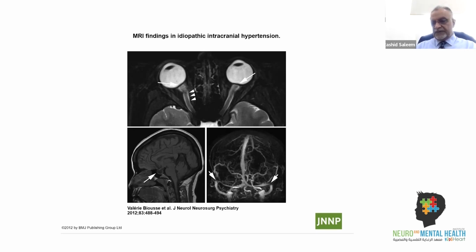So these can be used, and radiologists do suggest that, okay, there are features on the MRI which are suggestive of raised intracranial pressure, but the gold standard is doing a lumbar puncture to measure CSF opening pressure. So I'll not dwell a lot there. I just wanted to give you an idea.